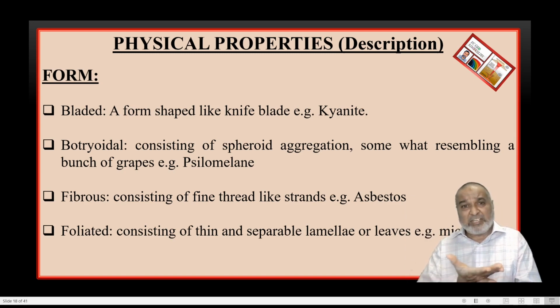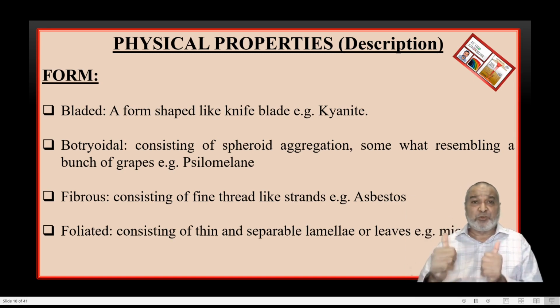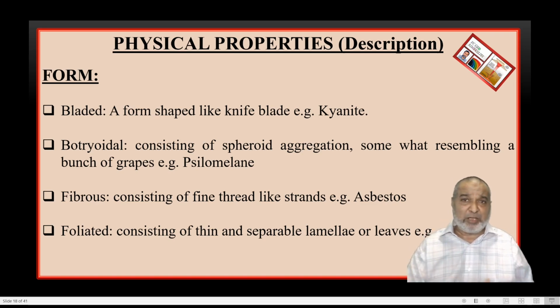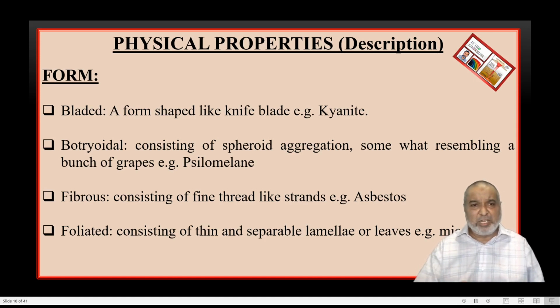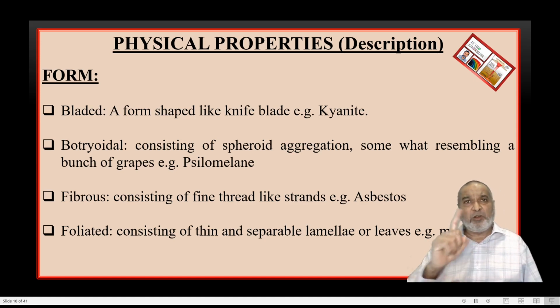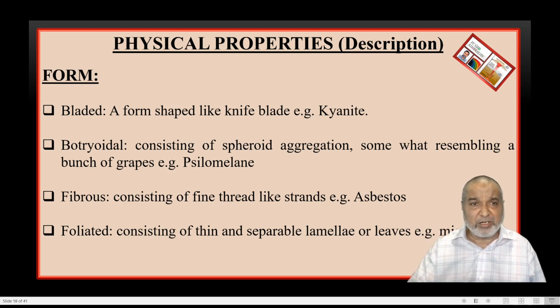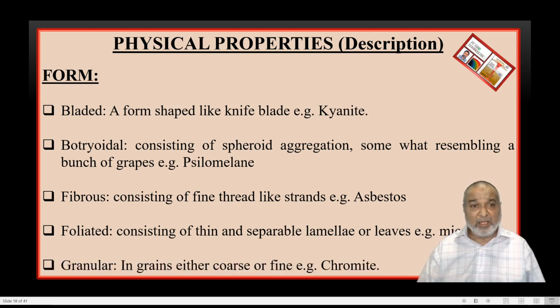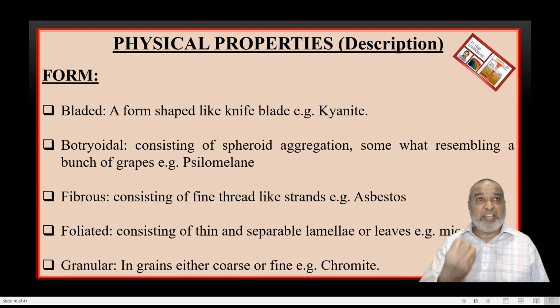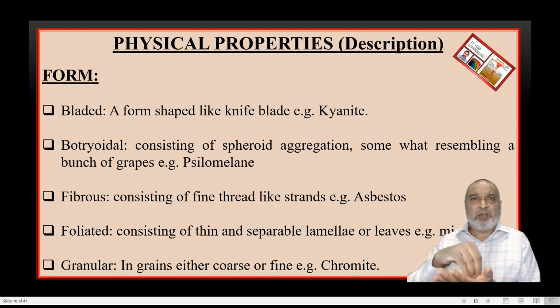So here is one set of cleavage and foliated form. This is the diagnostic property of all the mica group of minerals, whether it is biotite, muscovite or phlogopite, anyone you can take. Only the color and composition will change in this particular mineral. Next one is granular form. The mineral is in the form of granules. Crystals will be there, like sugar crystals. You can hold sugar in your hands and find a number of grains. You can easily identify it with your eyes.